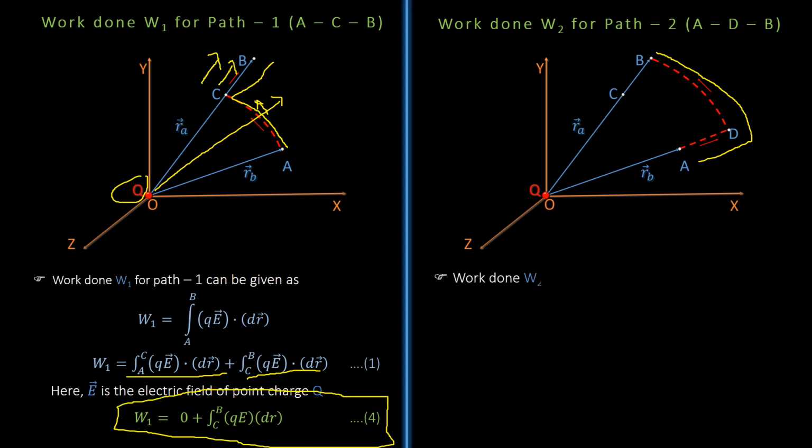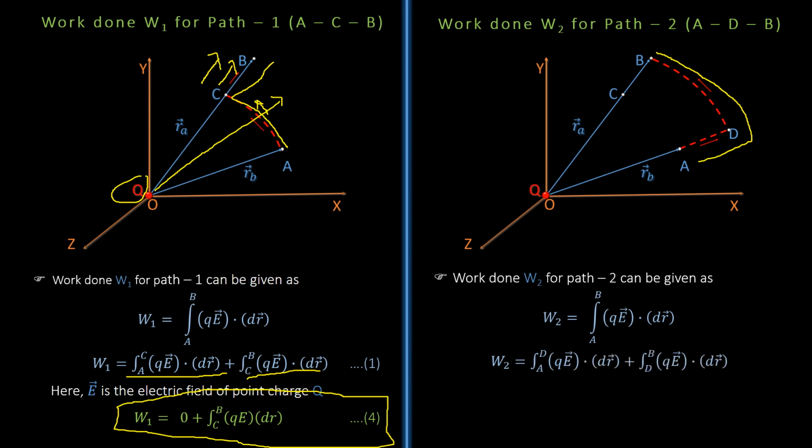And what about the second path? In second path, we said that work done W2 for path 2 can be given as W2 is equal to A to B integration QE dot dr. And then again we divided this integration also in terms of 2, A to D QE dot dr and D to B QE dot dr. And what is happening from D to B path?